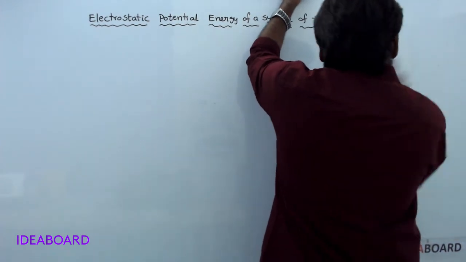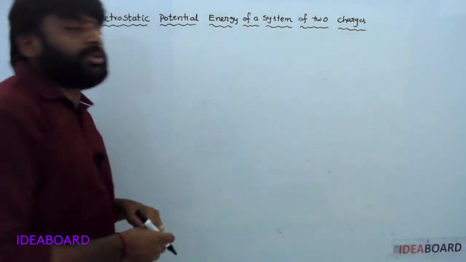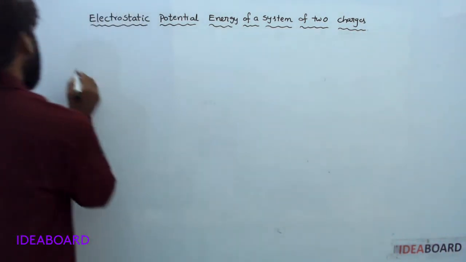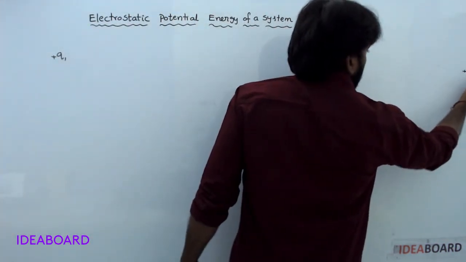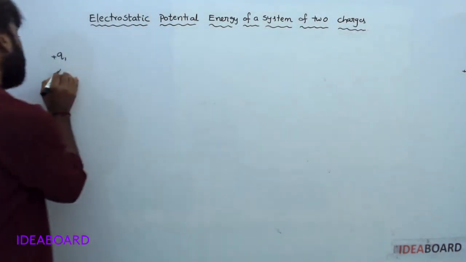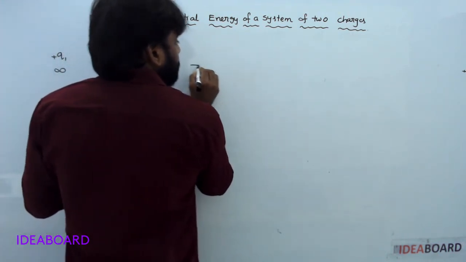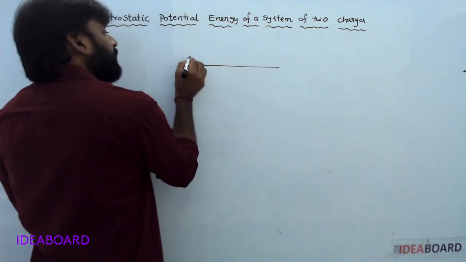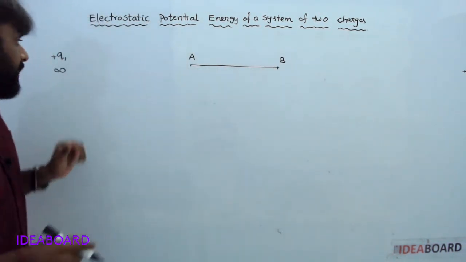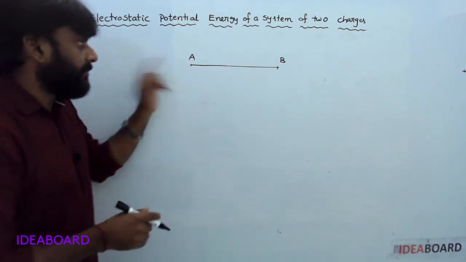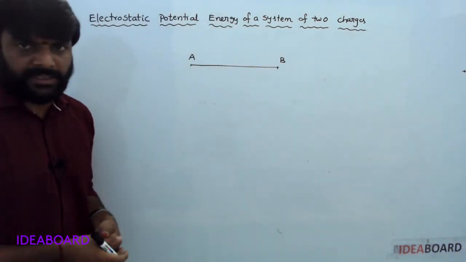Now our topic is electrostatic potential energy of a system of two charges. For example, two charges are initially at infinity. These two are brought from infinity to a certain region, point A and point B. Q1 is brought from infinity to A, and Q2 from infinity to B. For that, some work is required.